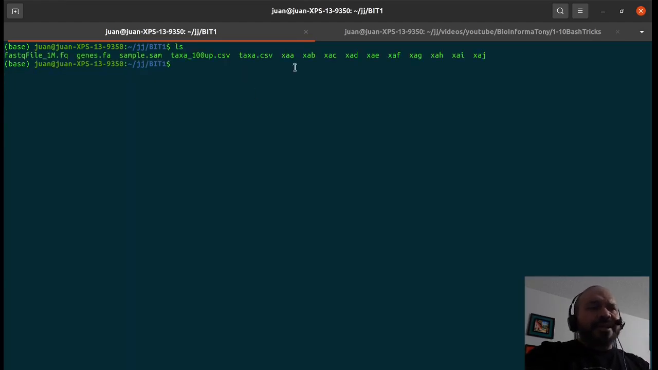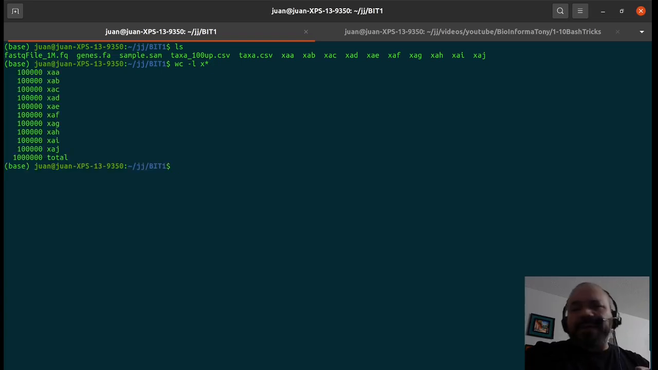And now you see that there is a series of files that were created here, and all of them start with the letter X, lowercase x. If we count the lines of those files, you see that all of them contain 100,000 lines. This is a very powerful way to divide data. Of course, this is a very unusual way of naming files. So let's try to do something a little bit more human readable.